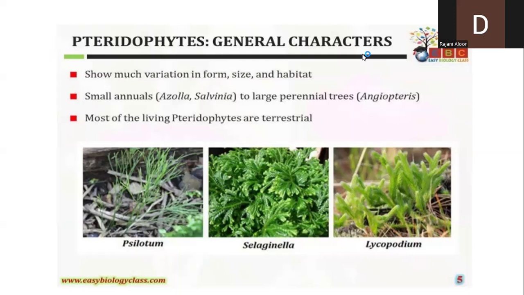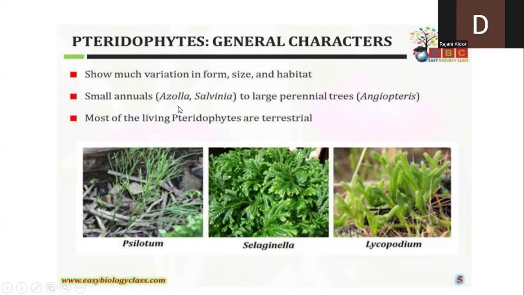Next, when we look into the pteridophytic habit, that is how the plant body is looking like. Majority of all the pteridophytes present in nature are terrestrial. That is, they are growing on the land surface. But there are certain groups of plants which are aquatic also. But we'll see that. So, for example, examples like Equisetum, Selaginella, Lycopodium. You have studied these in your degree class. You studied about Lycopodium in your syllabus. And they are terrestrial. That is, these are the land plants.